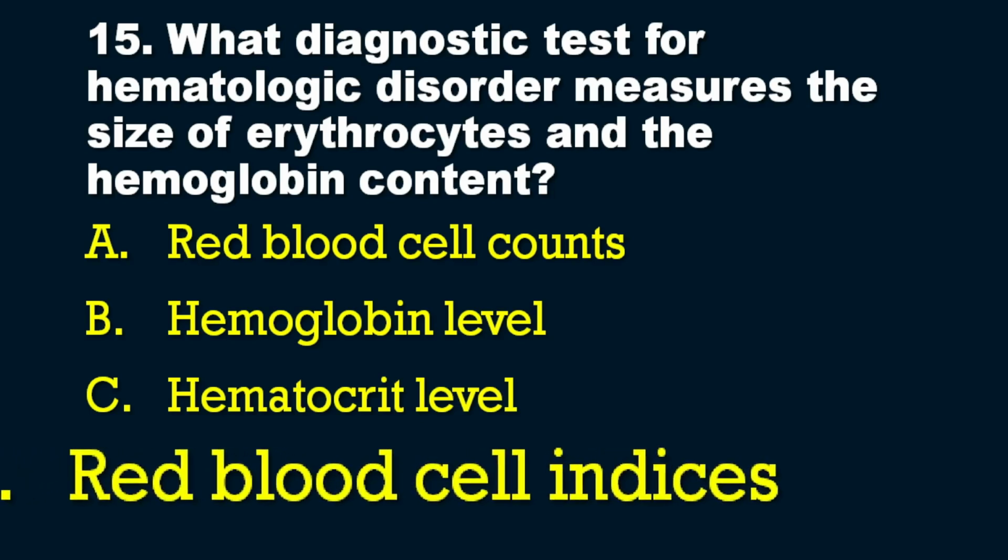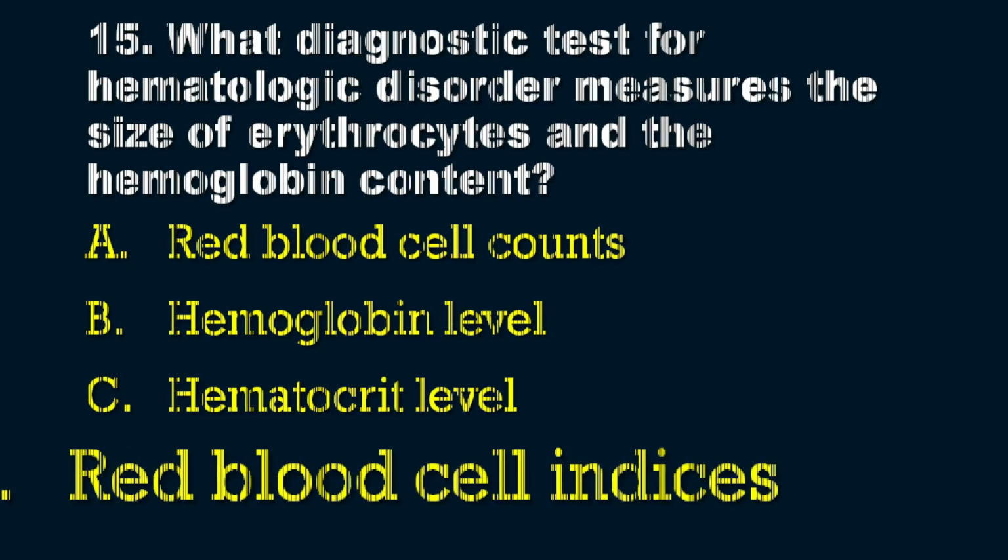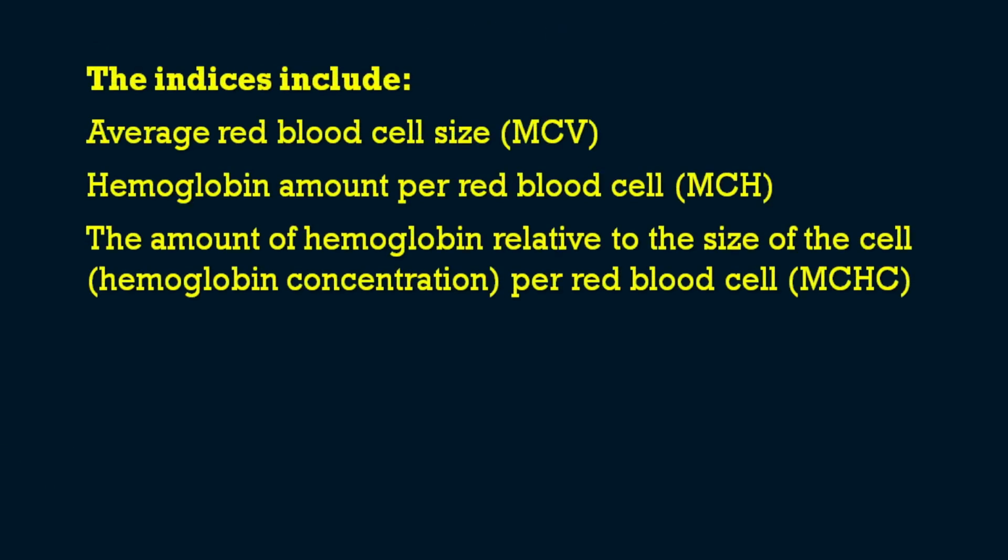So what all things are coming under this red blood cell indices, and what all are the normal values, I will be explaining now. So red blood cell indices include, the first one is the MCV. So we have seen in the complete blood count, you can see MCV, MCH, MCHC. So I'll be explaining now. Average red blood cell size, mean corpuscular volume. So the first index is the average red blood cell size.